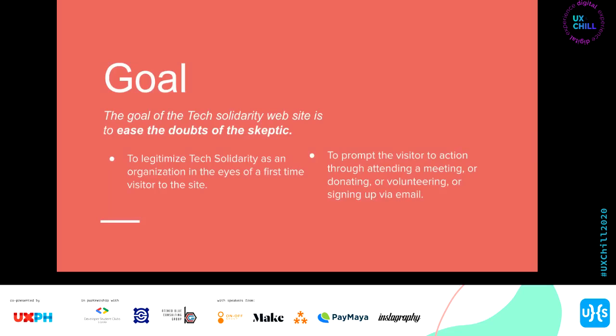How do we do that? Our goal for the homepage, at least for the homepage, is to legitimize our organization in the eyes of a first-time visitor to the site. I want to be able to prompt that visitor into action and make it easy for them to do so. Hindi nila pag-iisipan.